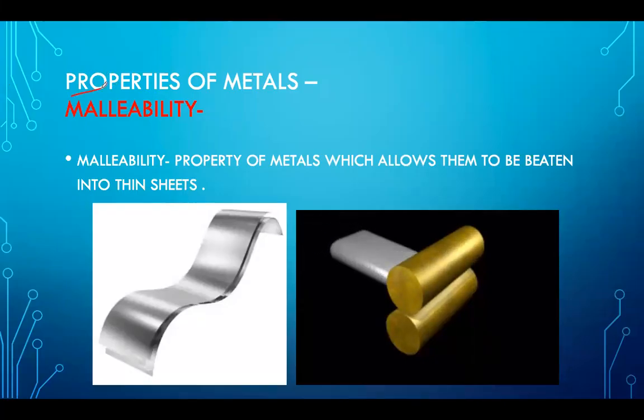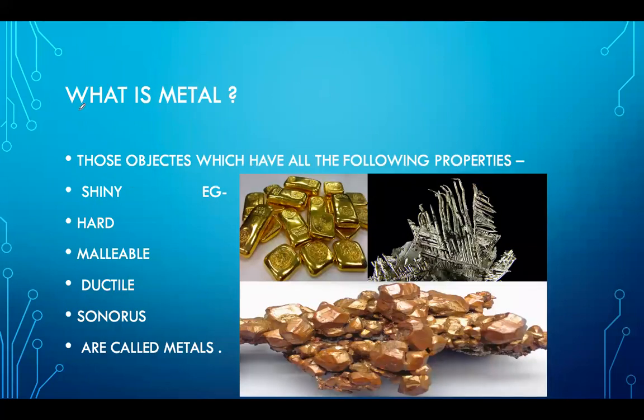Oh wait, I missed this slide. What is a metal? Those objects which have all the following properties: they are shiny, they are hard, they are malleable, they are ductile, and they are sonorous, are called metals. Right? For example, gold, silver, then we have copper.